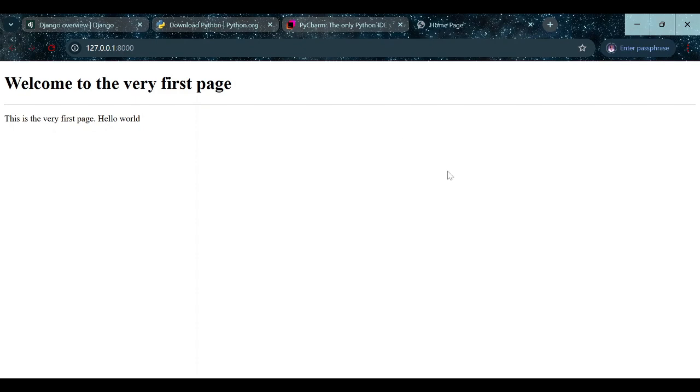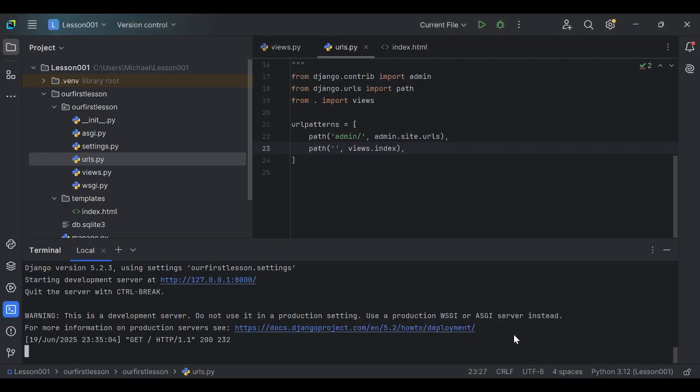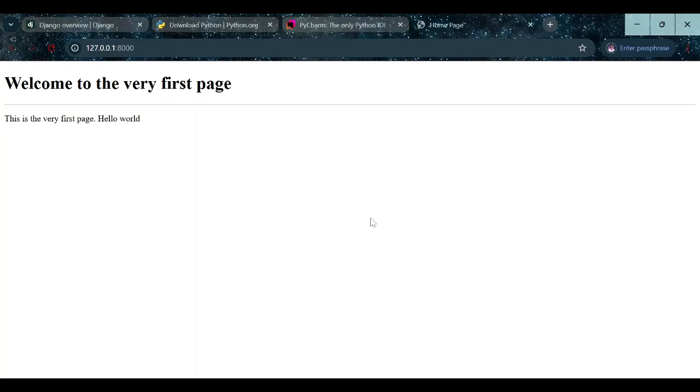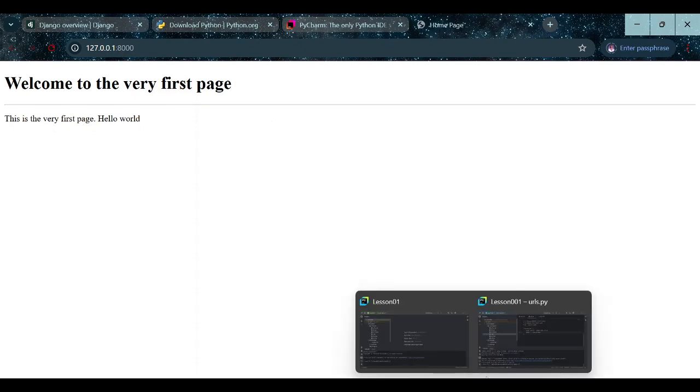So welcome to the very first page. This is it. This is just a simple web page. You know how we got here, so the steps are not really very difficult. Our server is already running. I'm just going to do Control C. As you can see, this web page has absolutely no styling, no nothing to it. This is just a very blank website, but this is just the beginning.